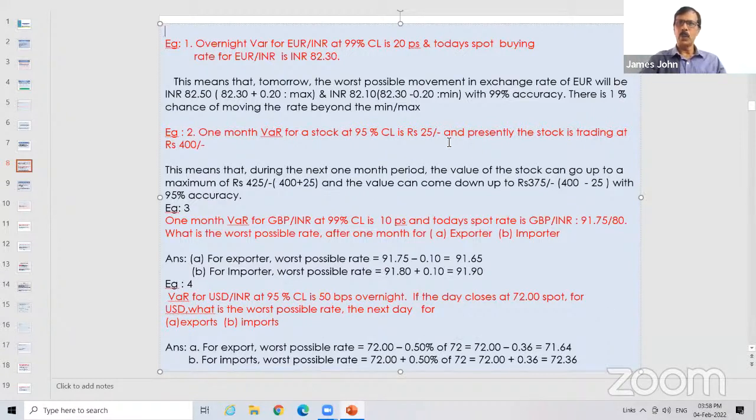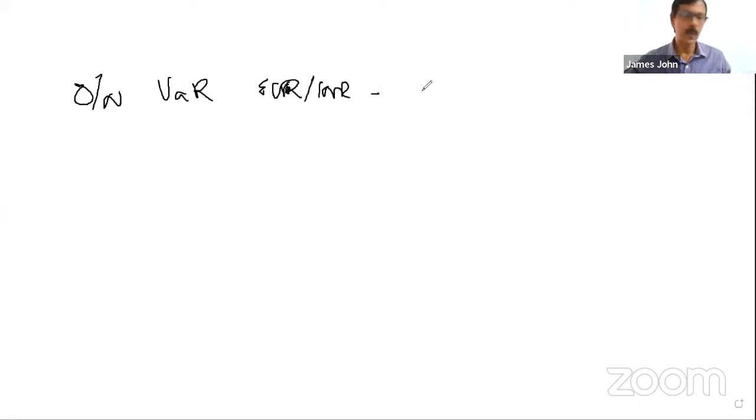So let me do it on the board. I think that will be more clear for you. See, it is given that overnight VaR for Euro INR at 99% confidence level is 20 paise.